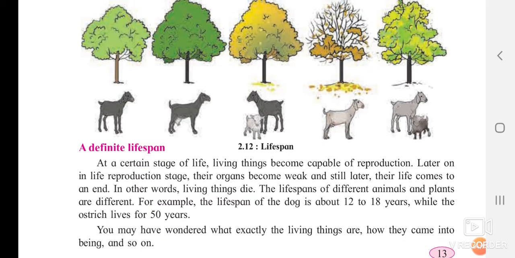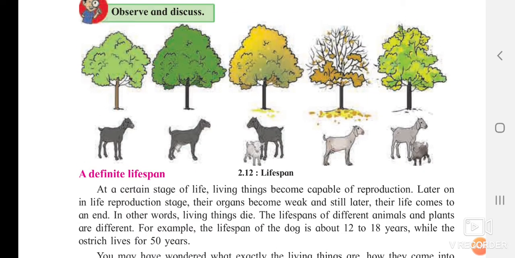If you observe the above diagram, the next characteristic is the definite lifespan. What is a definite lifespan? I will just tell you. Whenever a human being or a living creature takes birth, our death is decided. We don't know when we are supposed to die, but we will die one day, that is sure.